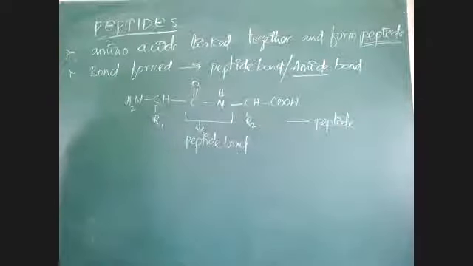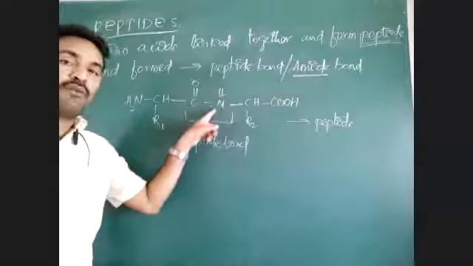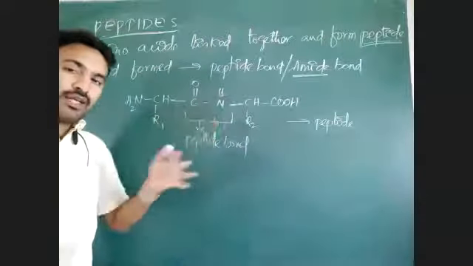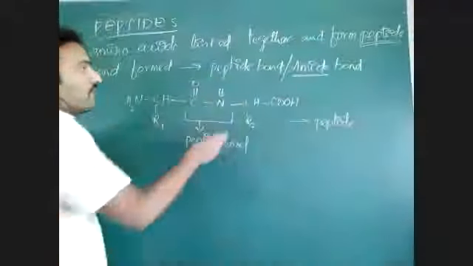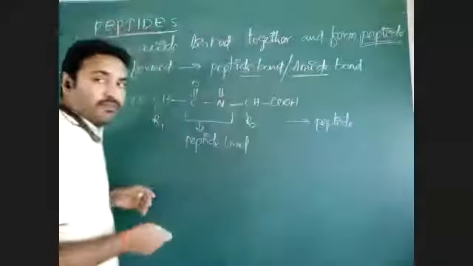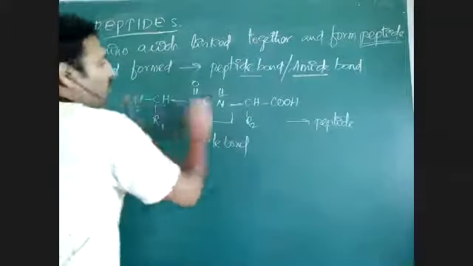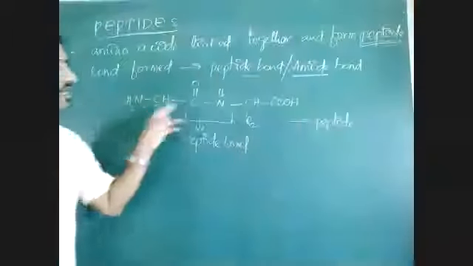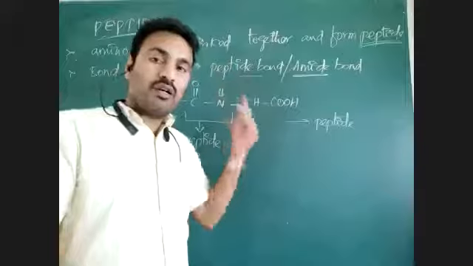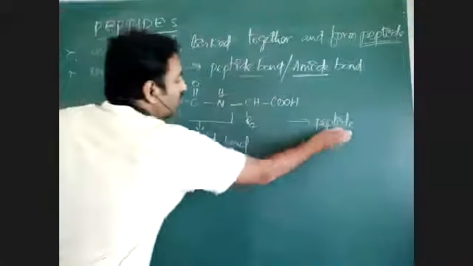When amino acids are joined together, that bond is formed between the COOH group of the first amino acid and the amino group of the next amino acid. So they combine together. The bond formed between those amino acids is called a peptide bond, which is also called amide bond. Okay. And the resulting substance with the total amino acids, here two amino acids are there. It may have 3 or 10 or hundreds of amino acids. The total structure formed here is called a peptide.